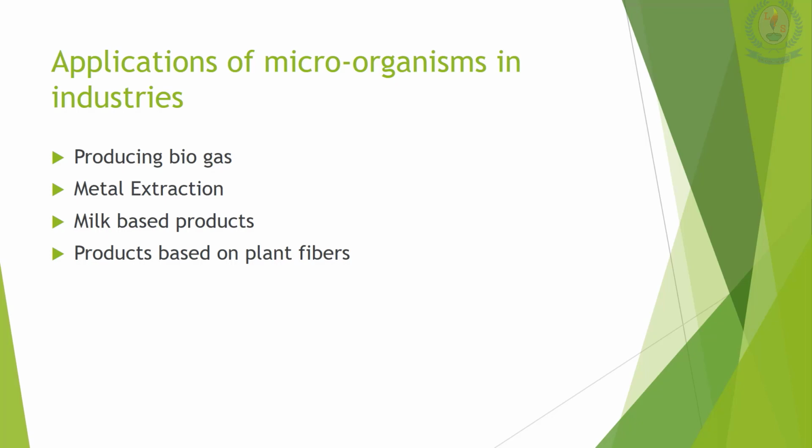Producing biogas, metal extraction, milk based products, and products based on plant fibers are the examples. Biogas is produced from a mixture containing organic matter such as straw, cow dung and water. Bacteria such as Methanococcus react on this organic matter to produce biogas. Biogas contains methane, so it can be used as an energy source.